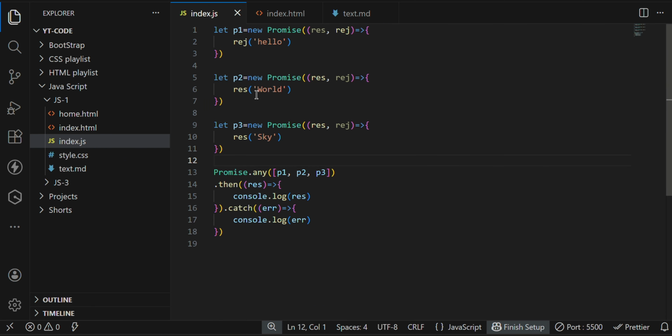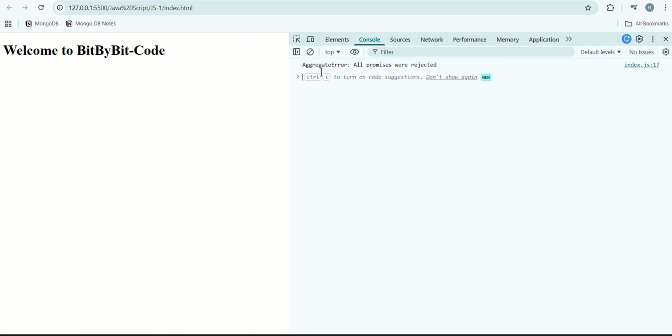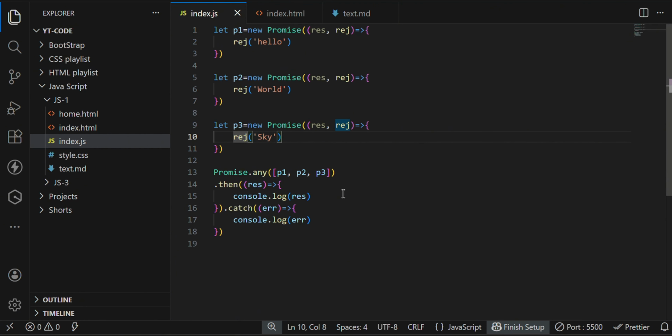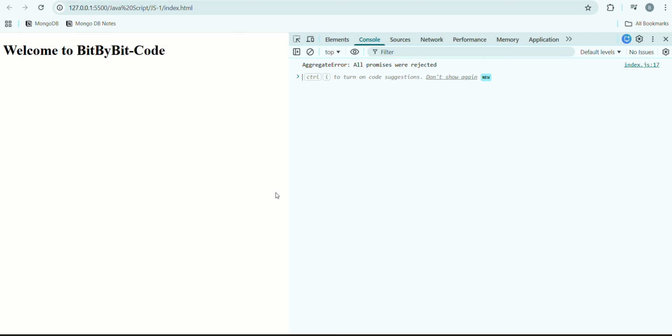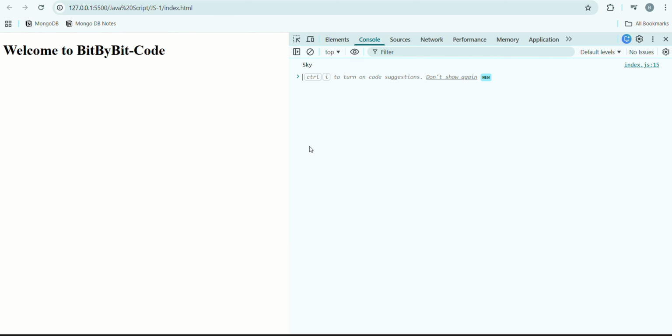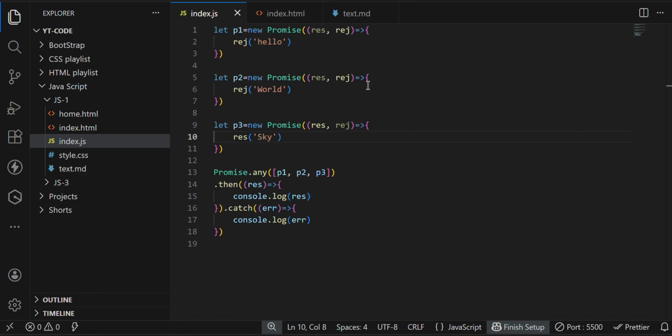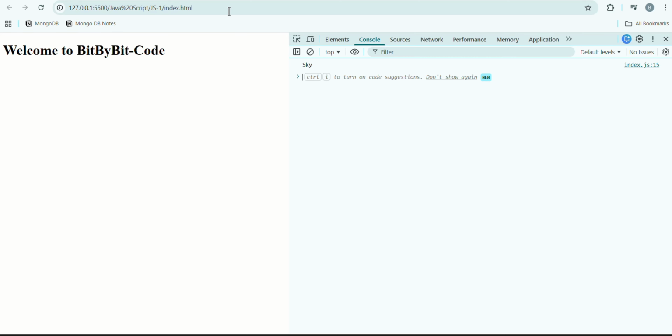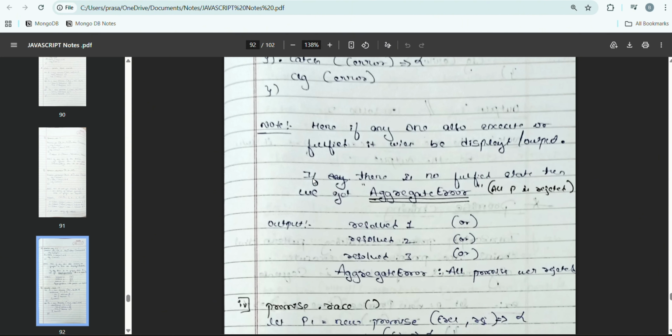And then inside this one we have one scenario. If all the data are failing, at that moment we will get one error, an aggregate error: all promises were rejected. Are you getting it here? If all are rejected, then we will receive this kind of error. If any one passes, then at that moment we can say it is a resolved statement and that data is printed properly. So this is the use case of Promise.any.